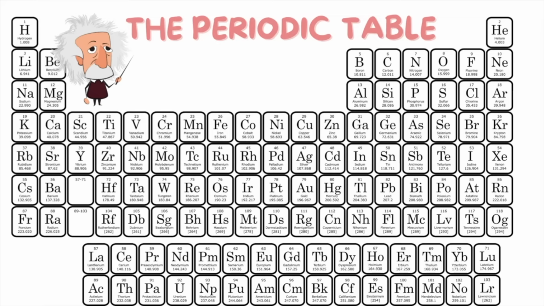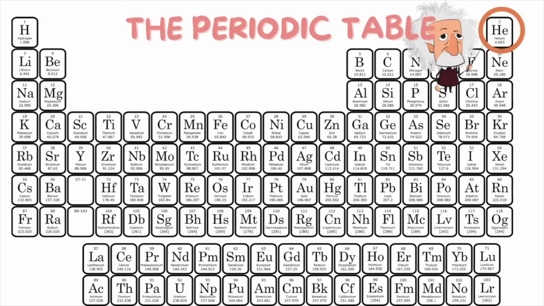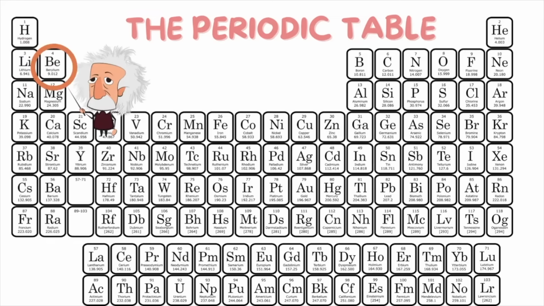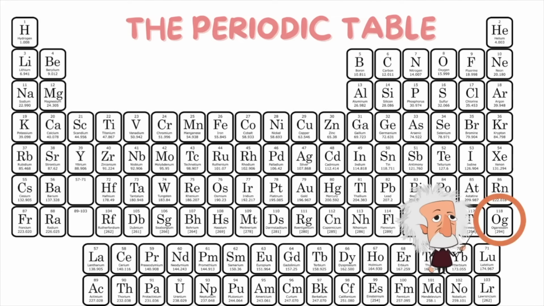So first off, the elements are arranged in order of lowest atomic number to the highest atomic number. So starting from the top left, going down to the bottom right. Our lowest atomic number is hydrogen with an atomic number 1. And moving down the row, we have helium with an atomic number 2, lithium with an atomic number 3, beryllium with an atomic number 4, boron with an atomic number 5. And as we keep going down the rows from left to right, we will eventually reach our last element with the largest atomic number, number 118.